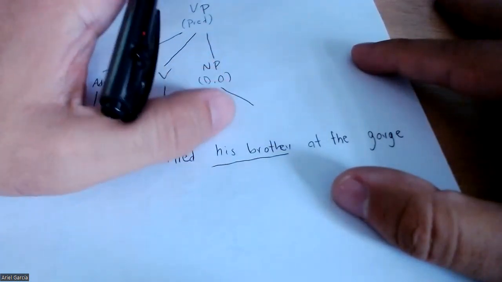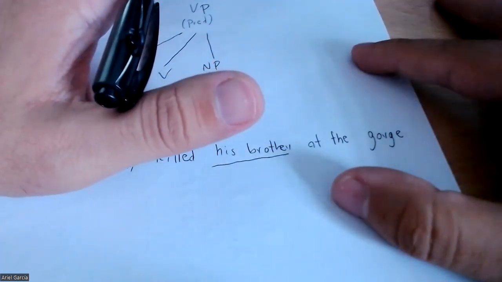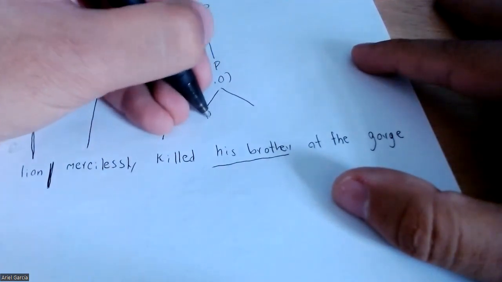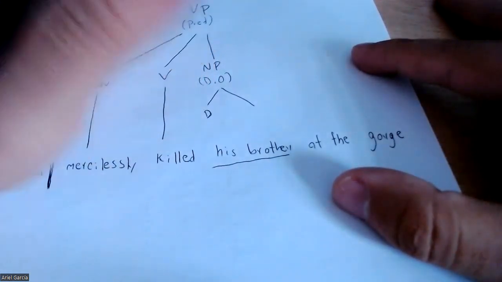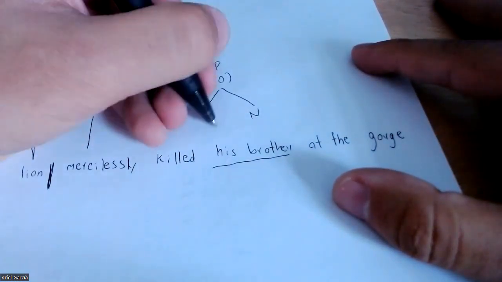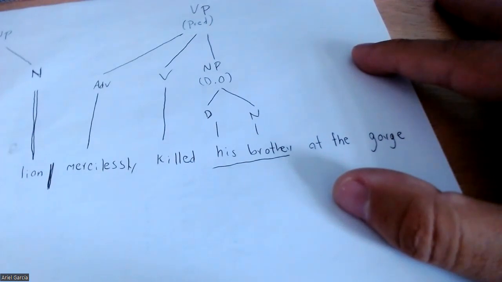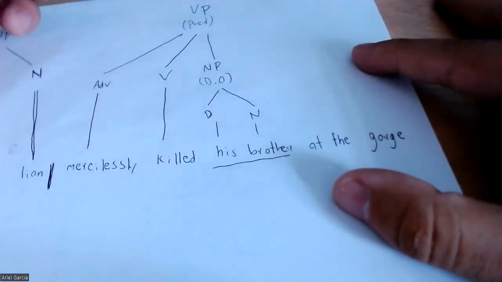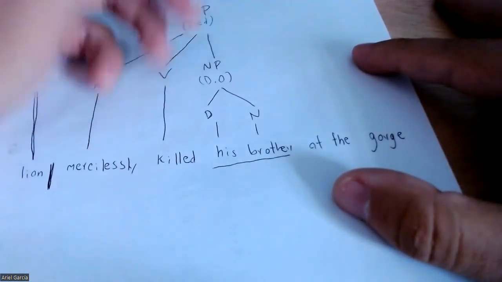I know that in this case it seems to be like a possessive, but in this specific case, it's going to be a determiner that determines whose brother it is. And we have brother, which is going to be the noun. Okay, so far so good. Remember, in this part we have a direct object, so it's part of the noun phrase.